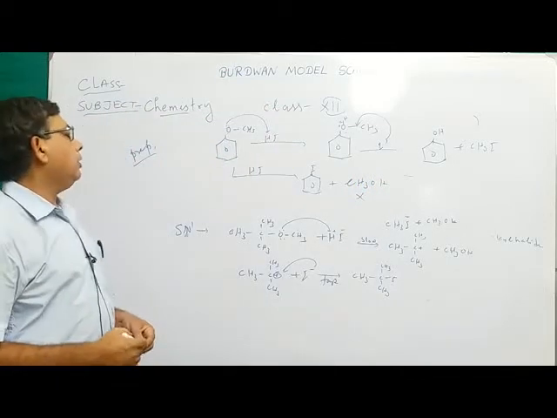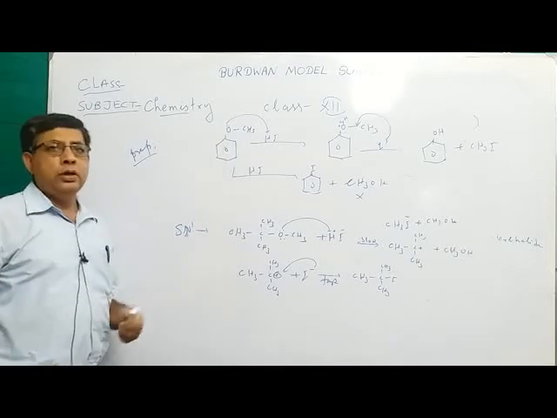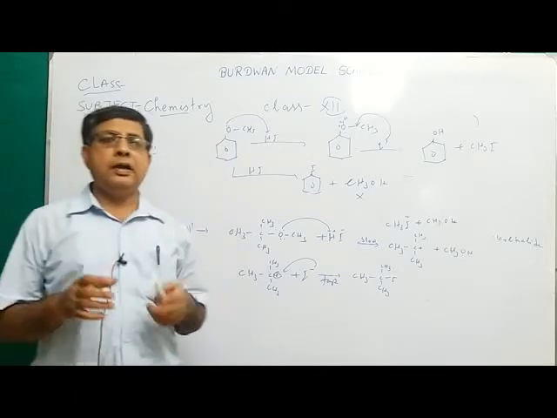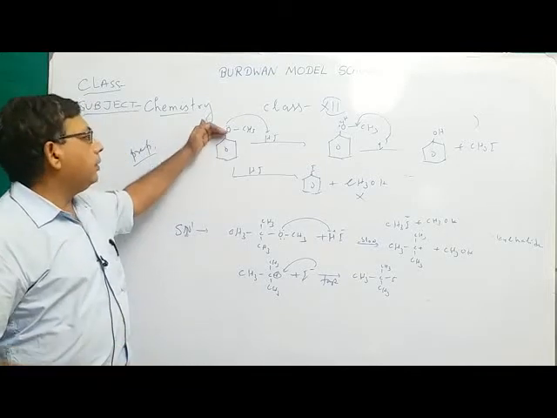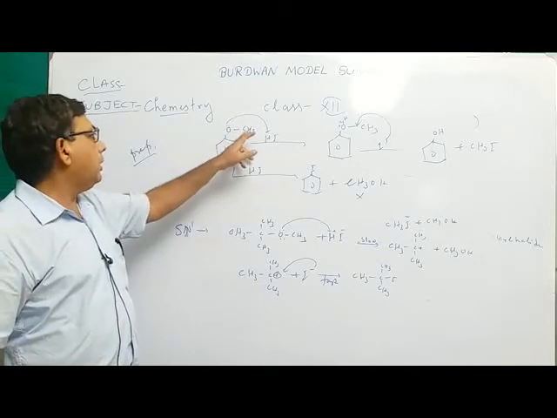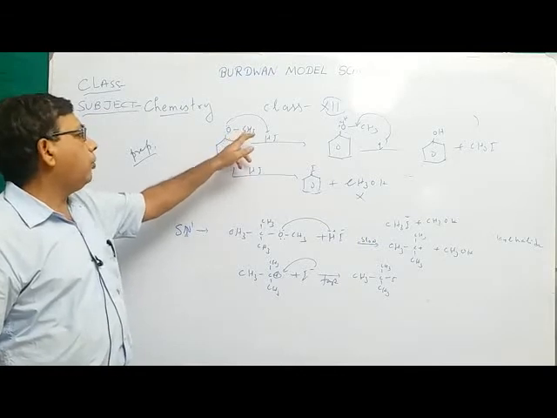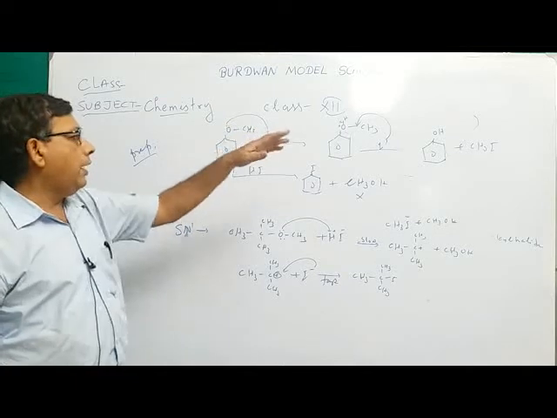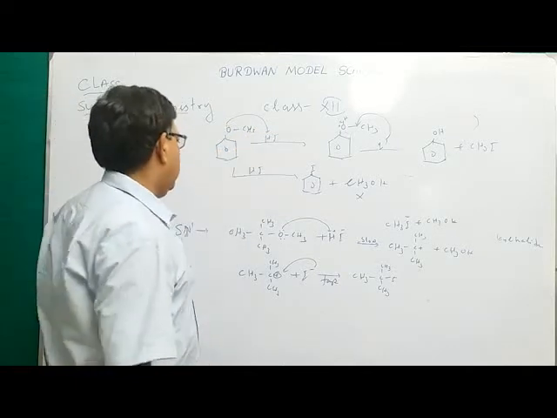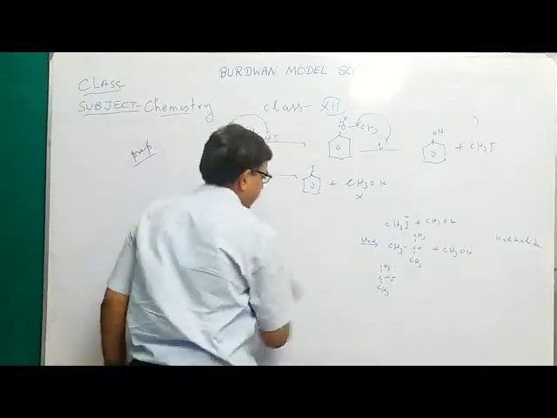Why? Because the carbon-oxygen bond, due to resonance, has partial double bond character. Since it has double bond character, it is very difficult to break this bond. So the carbon-oxygen bond of the alkyl group dissociates to form phenol and alkyl iodide.